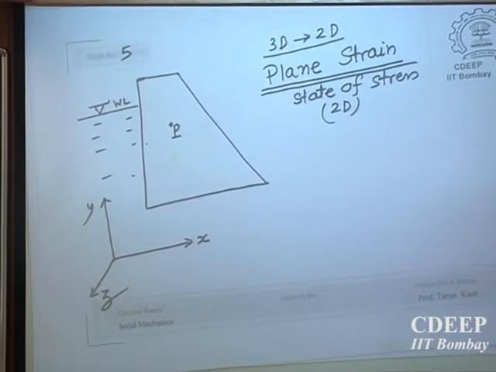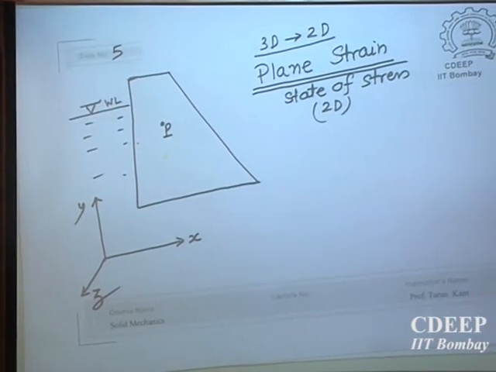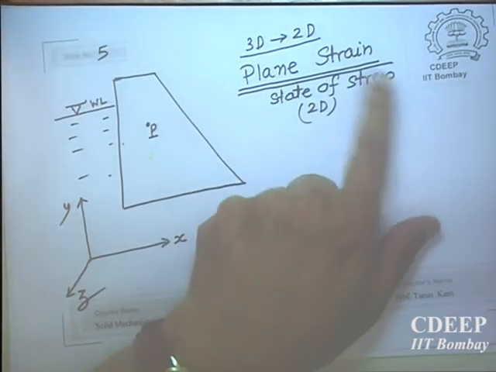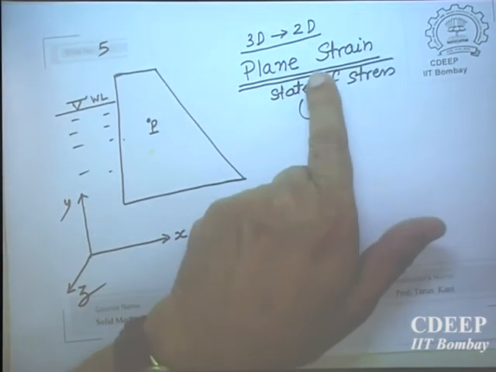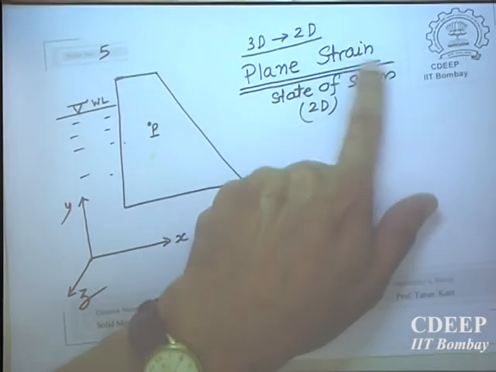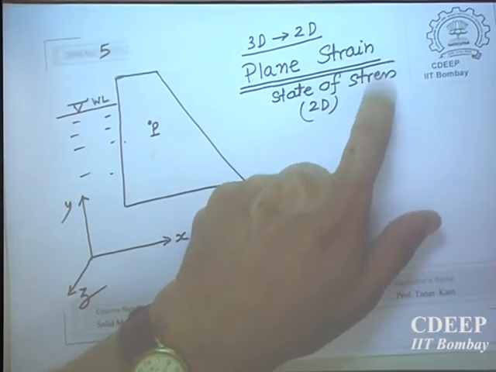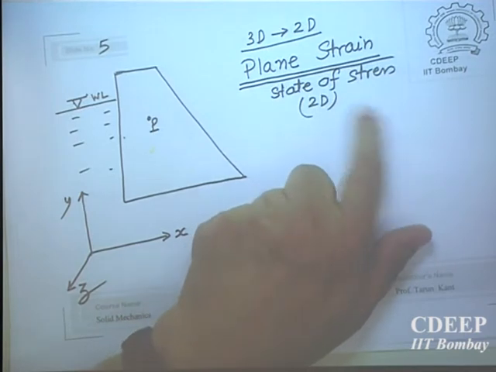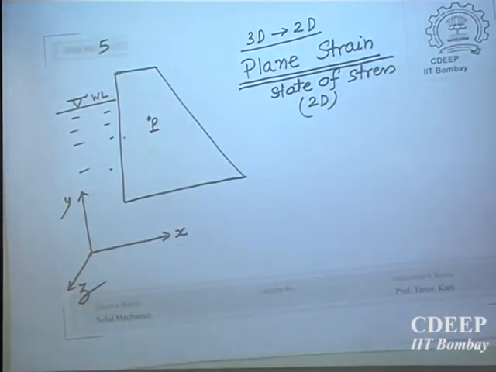Why am I postponing this? Because it will also need understanding the state of strain at a point, which we have not yet covered. So the word strain has come. So this is called plane strain, state of stress. But then because strain has come, we must know something about what is the general state of strain at a point. That we will cover a little later. So right now you understand this is also a 2-dimensional body, and here again we can simplify the problem from 3D to 2D. We will, in this course, mostly describe plane state of stress, as we proceed.